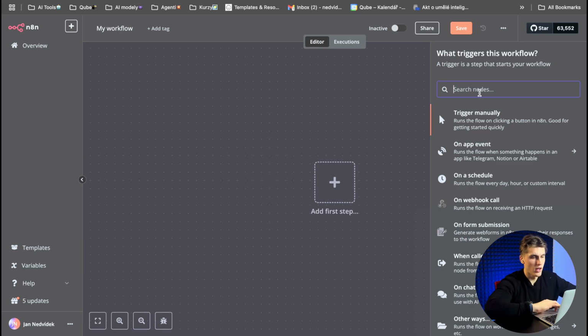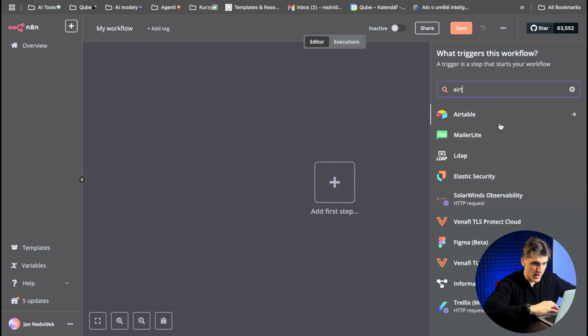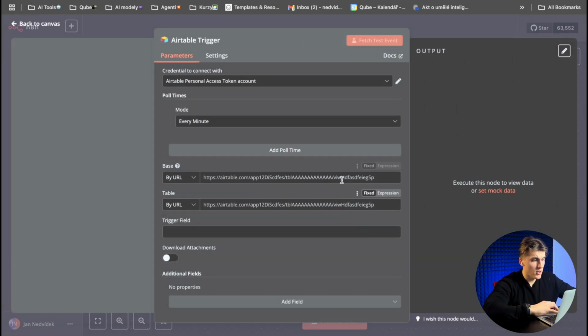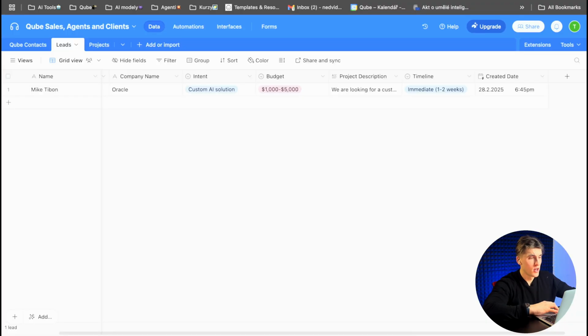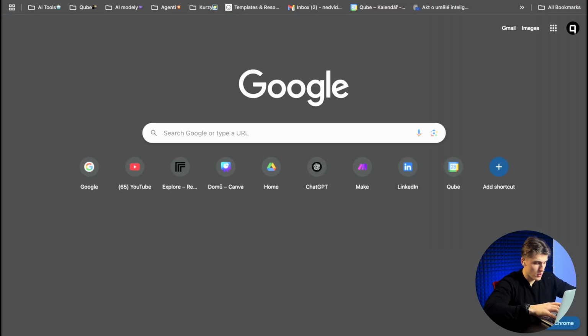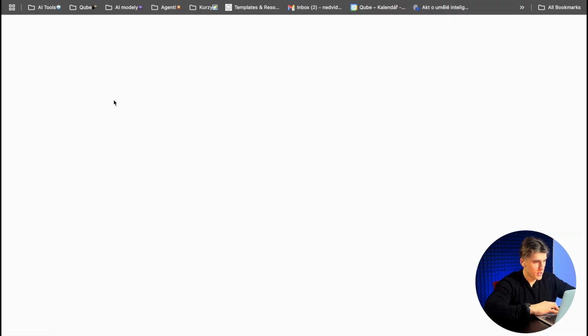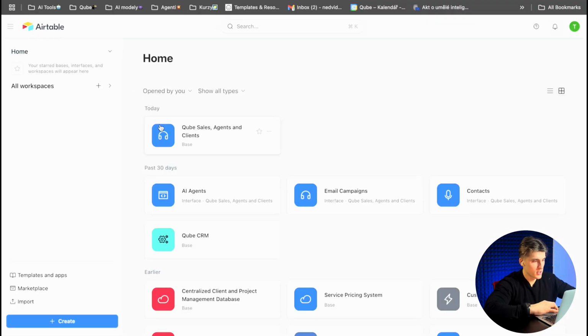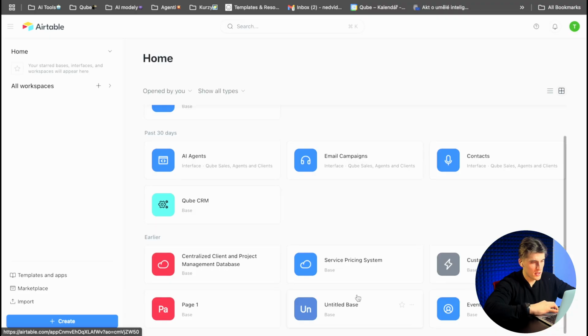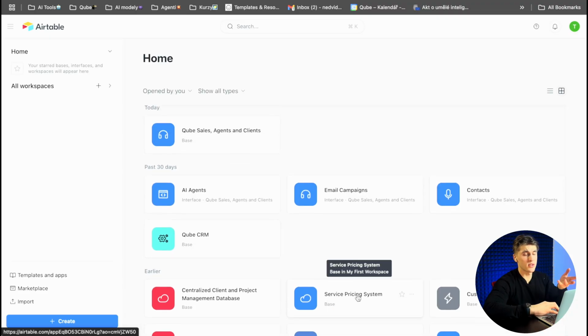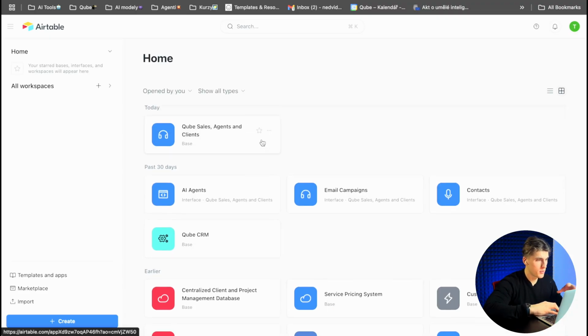solve or not. Okay, so we need to put the Airtable here. What is Airtable? Airtable is a database. How can you get to Airtable? You will write Airtable. Sorry guys, that's the Builder Hub. You will just need to sign in, and here you have all your databases. This is the demo account of ours. We have a little bit different bases, but it looks like that, and it will look like that for you also.